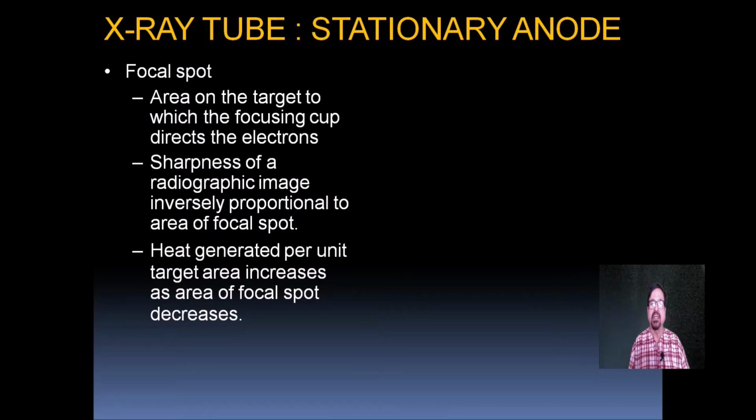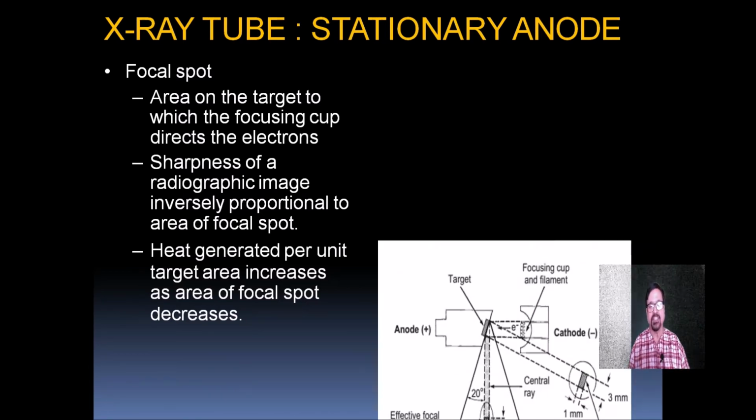In other words, to get a good quality sharp image, the focal spot has to be as small as possible. Heat generated per unit target area increases as the focal spot decreases, which means again the same thing I have just told.